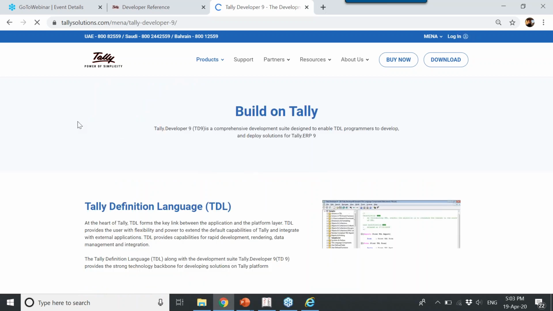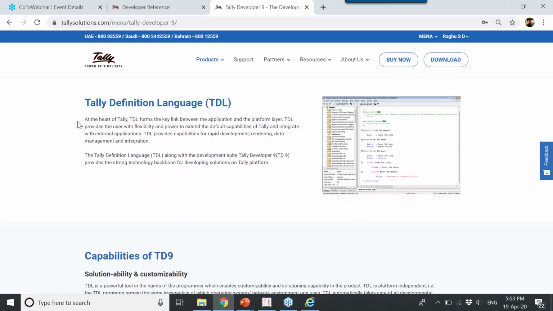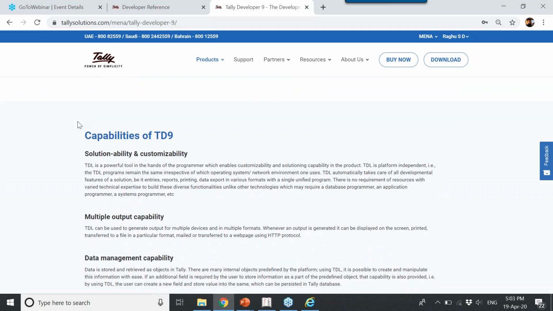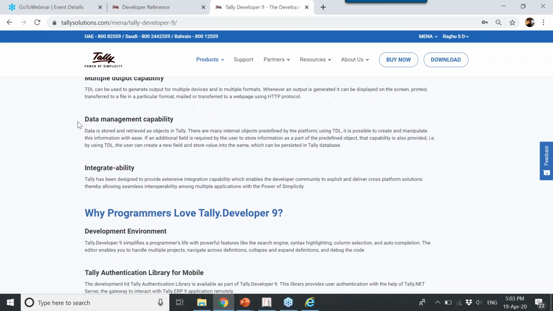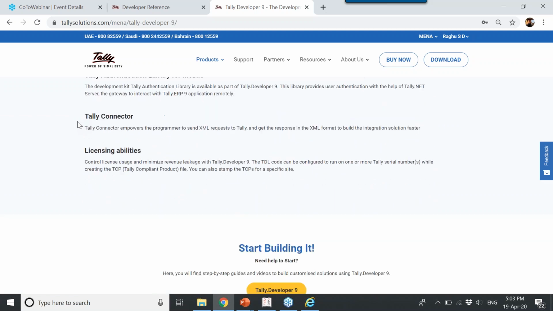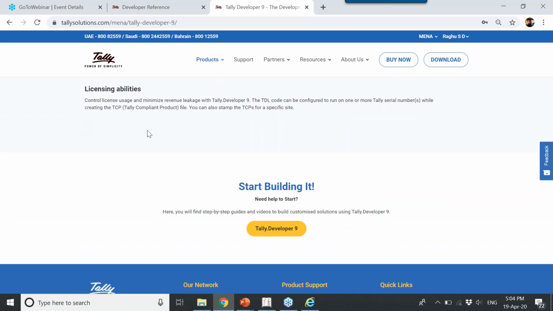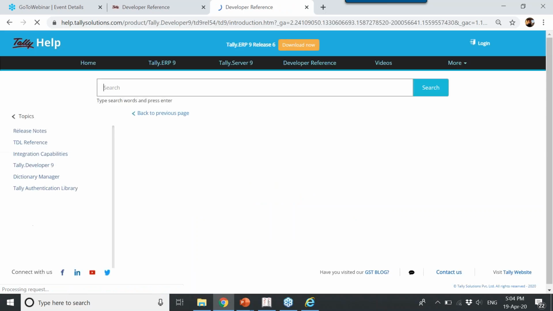Here is the one. Please go to this section and you will get a relevant article on the same so that you can download. And also, you can see here, there is a video section also available.